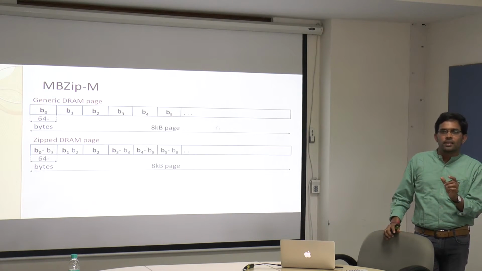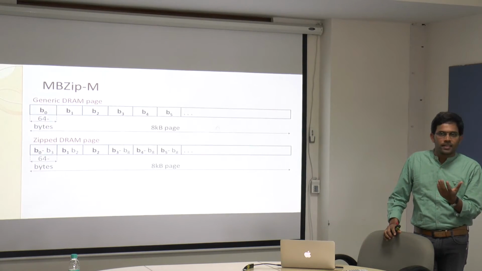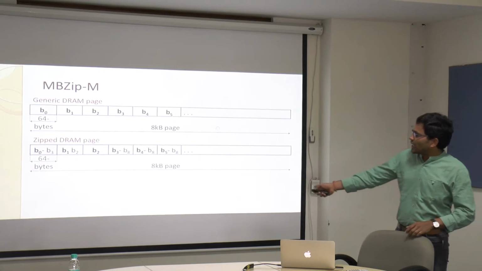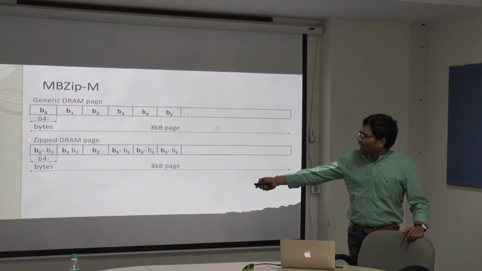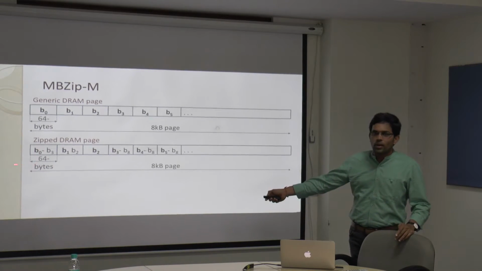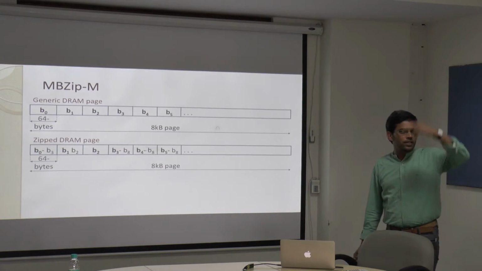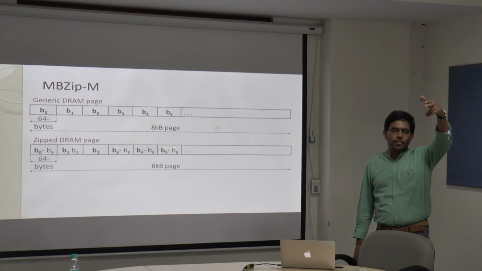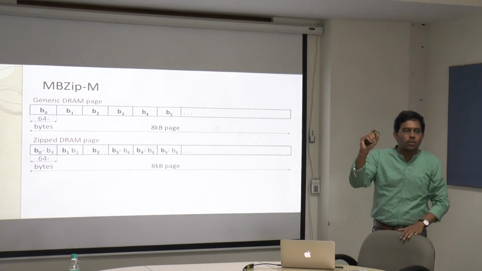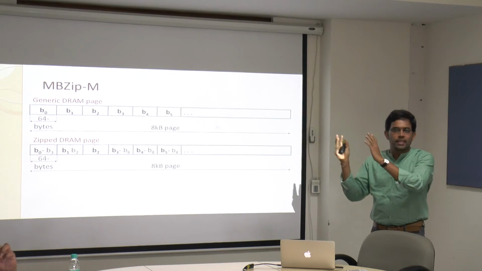So what is the advantage I am going to get? Whenever the processor requests data for B0, I will come here and I have a zip block which consists of B0, B1, B2, B3. I supply these 4 in a 64 byte space to the LLC, and the LLC will have that zip block, and then it will supply whatever block is required. So unzip it and then send it.